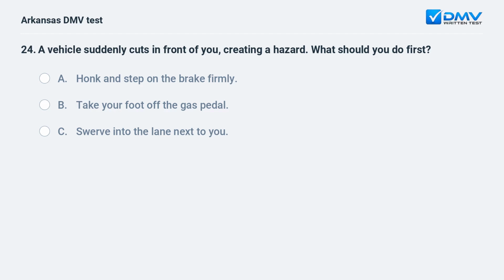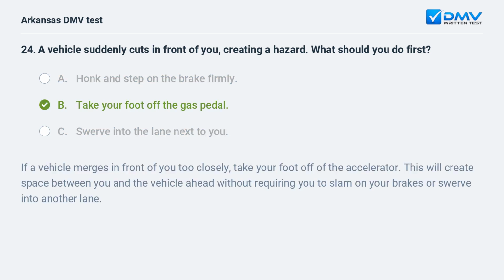A vehicle suddenly cuts in front of you, creating a hazard. What should you do first? A. Honk and step on the brake firmly. B. Take your foot off the gas pedal. C. Swerve into the lane next to you. B. Take your foot off the gas pedal.